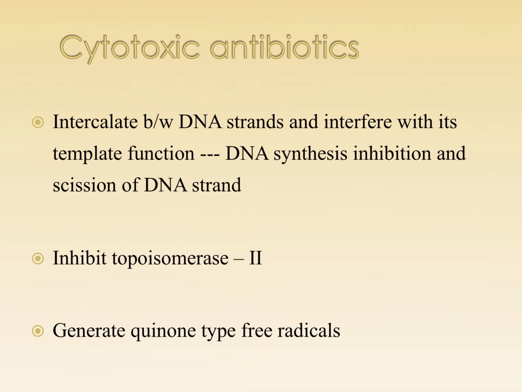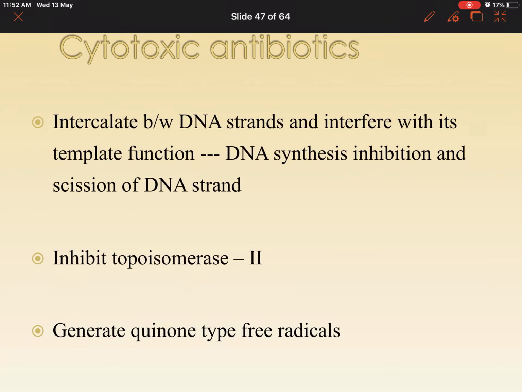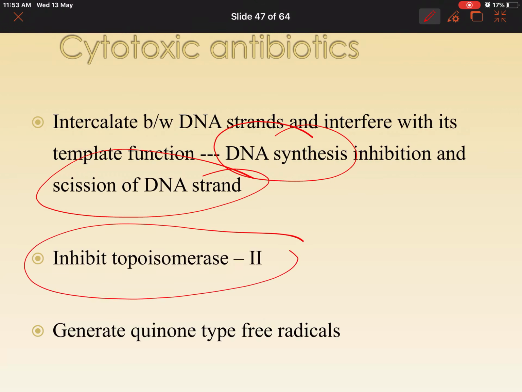How do these function? These function by various methods. Cytotoxic antibiotics can produce cross strands between the DNA, thus interfering with DNA synthesis, and they can also break the DNA strands. They can also inhibit topoisomerase 2. What is the role of topoisomerase 2? It inhibits resealing of DNA. It can also generate free radicals which can break DNA.